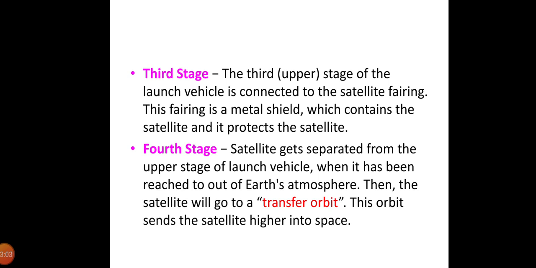In the fourth stage, the satellite gets separated from the upper stage of the launch vehicle when it has reached out of the Earth's atmosphere. Then the satellite goes into the transfer orbit, which we call the Hohmann transfer orbit, and this orbit sends the satellite higher into space.